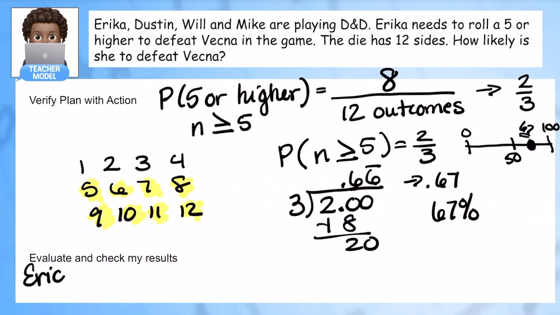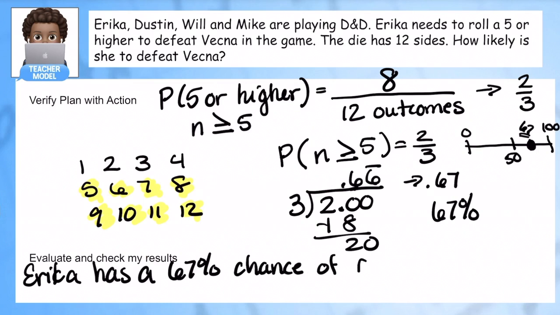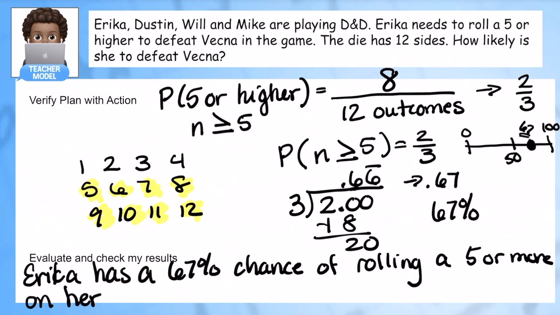Erica has a 67% chance of rolling a 5 or more on her 12-sided die.